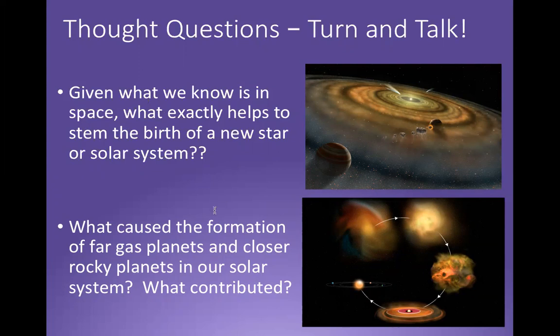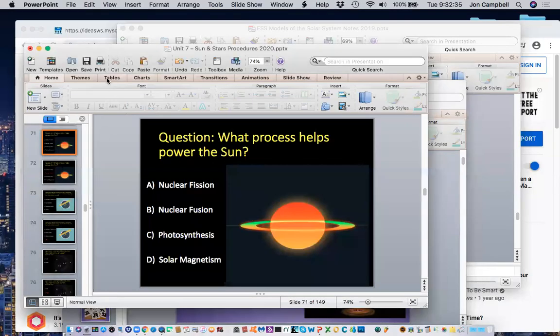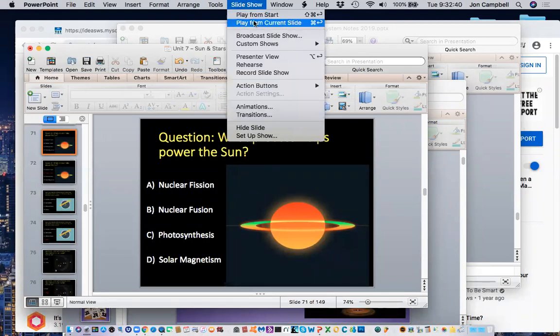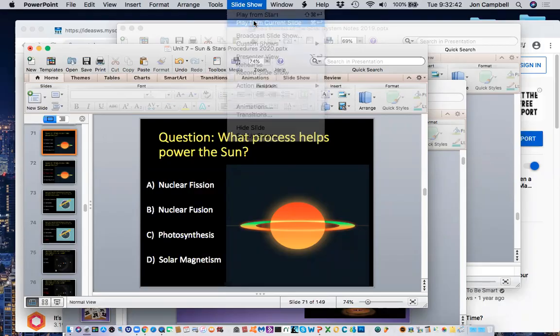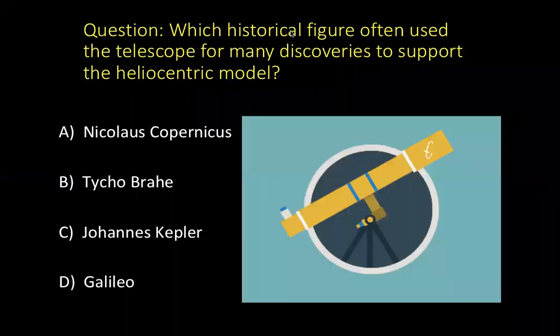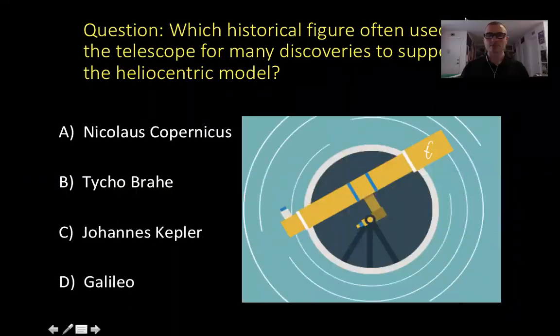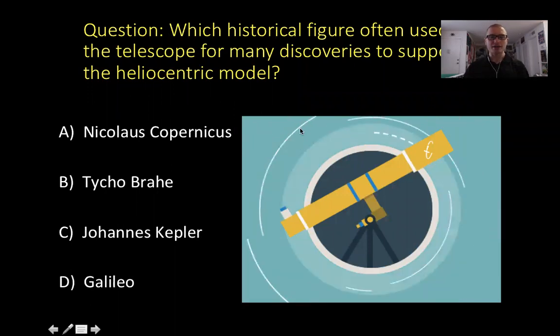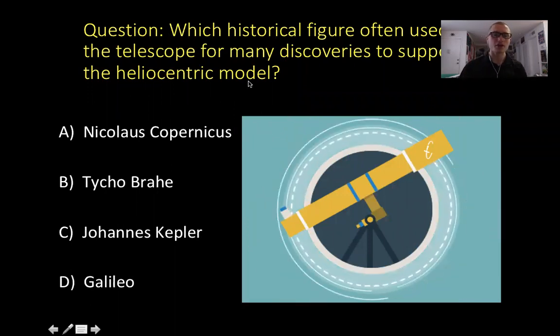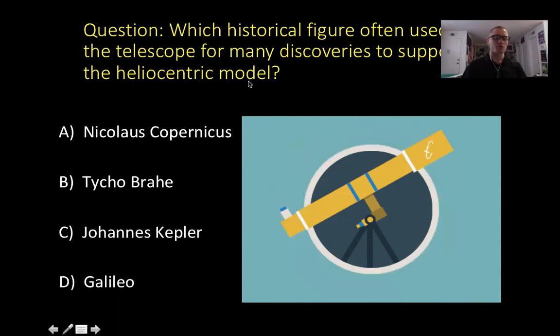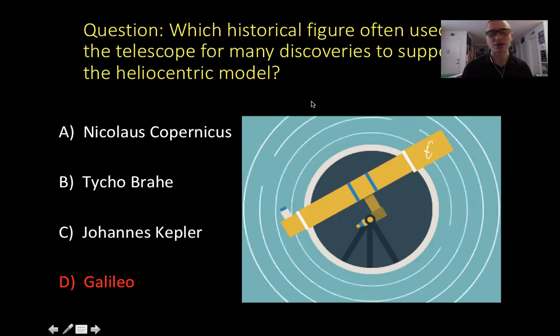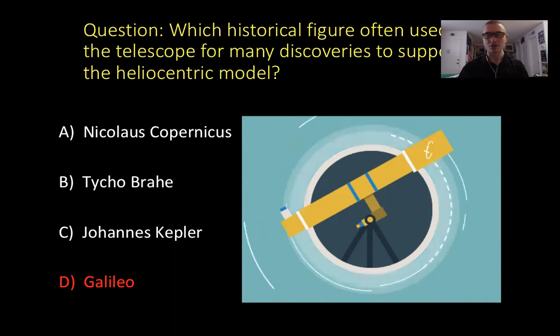But let's go ahead and go back to some practice questions just to see if you guys can recollect what we learned about the other day. Okay, so our first question here, as you guys can see, we've got: what historical figure often used a telescope for many discoveries to support the heliocentric model? We just heard about that, didn't we? That person was, oops, I said it, but you know it, Galileo, okay? Got to know the name with what they did.